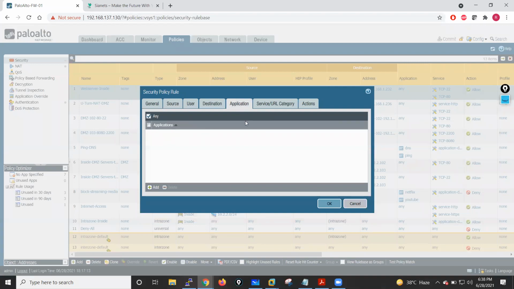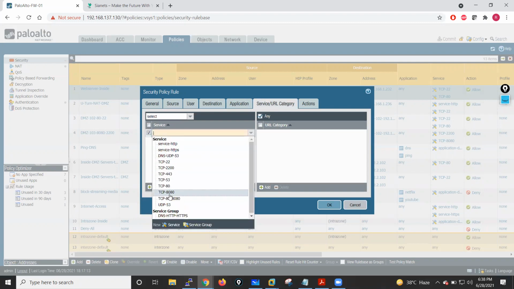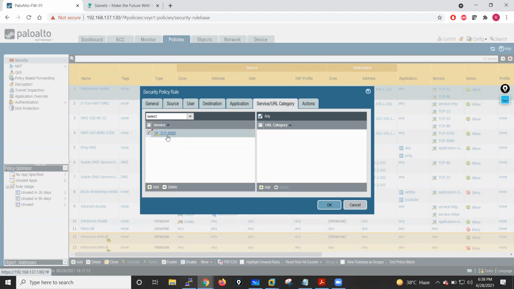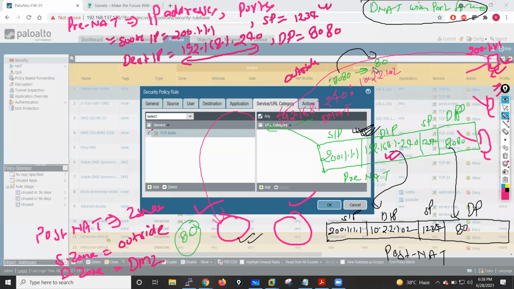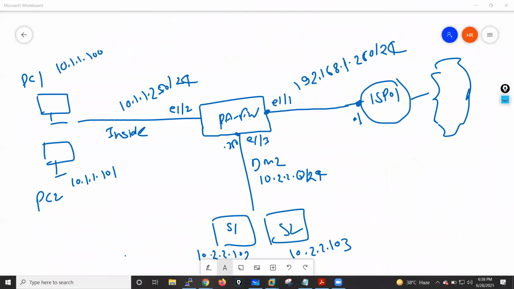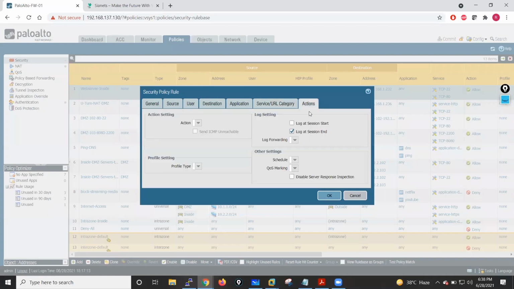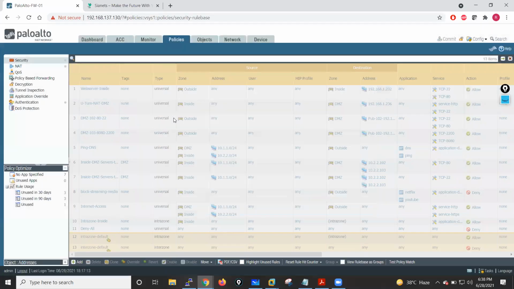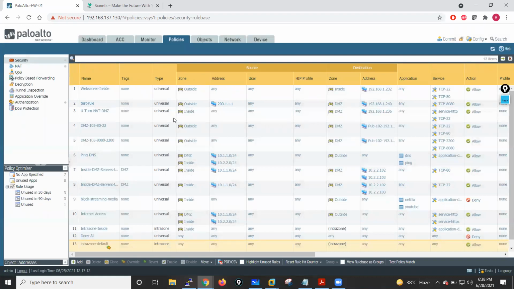Application, I will just go with any application. But in services, what service do I have to call? I have to call a service which is TCP 8080. It means I will receive a request on TCP 8080, right? As per this diagram, I am getting a request from outside on port number 8080, right? See, I will get the request on 8080. I will just write these details there. Action is allow. So this is how I will create a rule on my firewall if I want to allow this particular communication.